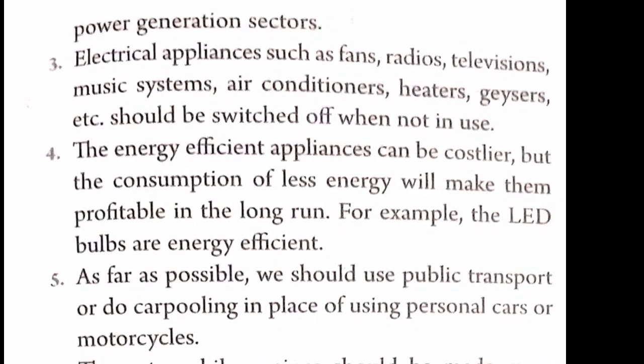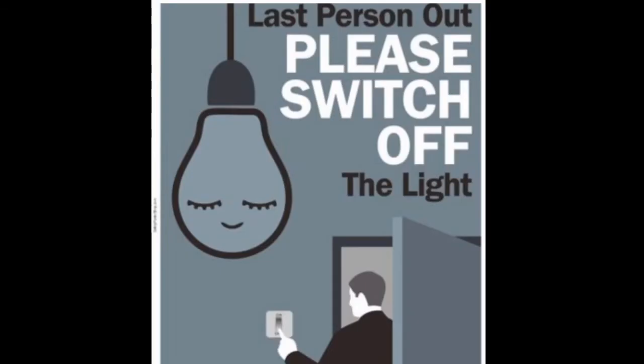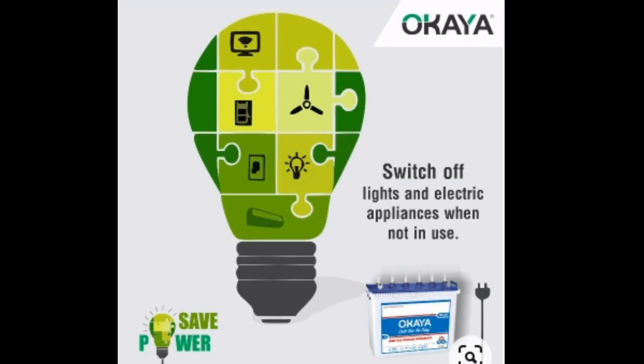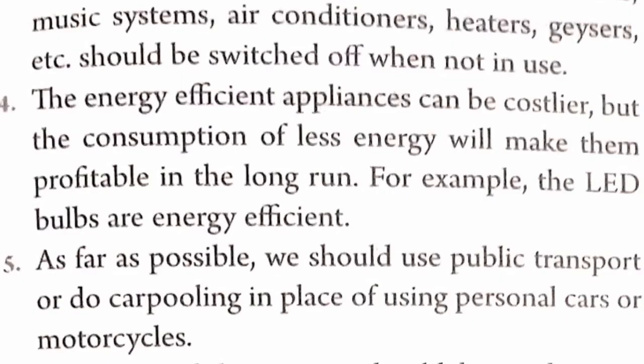Electrical appliances such as fans, radios, television, music system, air conditioner, heaters, geysers, etc. should be switched off when not in use as they will consume a lot of energy. So according to this picture, we all should switch off the light when we leave the room. This is the image telling us to switch off all the lights and electrical appliances when not in use. The energy efficient appliances can be costlier, but the consumption of less energy will make them profitable in the long run. For example, the LED bulbs are energy efficient.